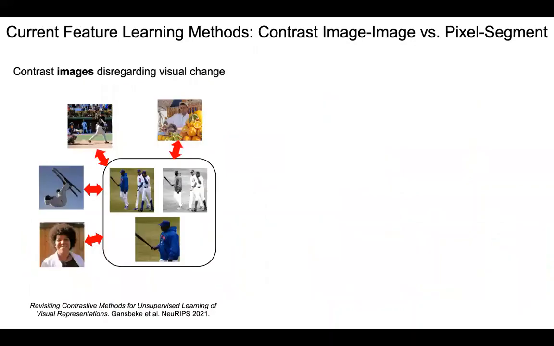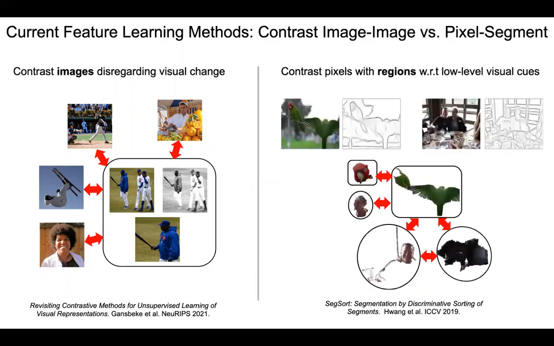There are two ideas to learn visual features from unlabeled images. The first is to discriminate between image instances. The idea is that features should be invariant to visual changes, but discriminative between instances. The second is to develop pixel features based on visual appearance. Pixel features should be coherent within visually similar regions, but distinguished from dissimilar regions. These two methods contrast features at a single level, either among images or regions.